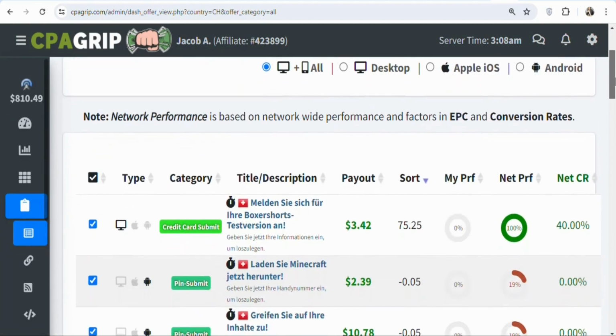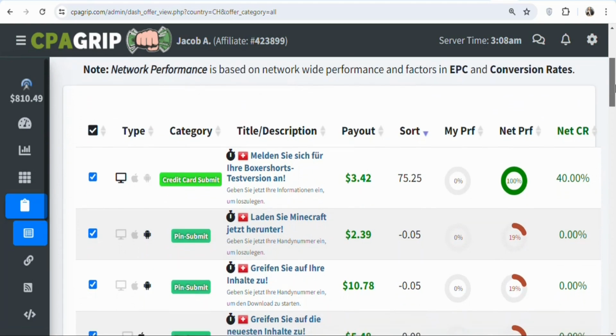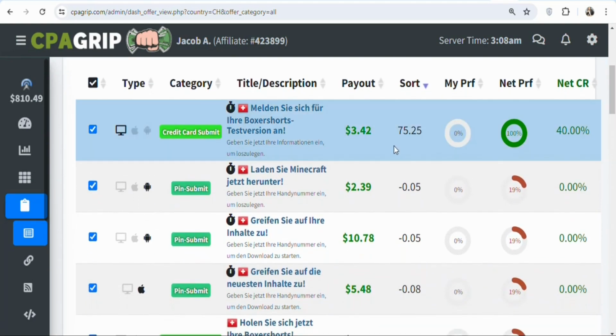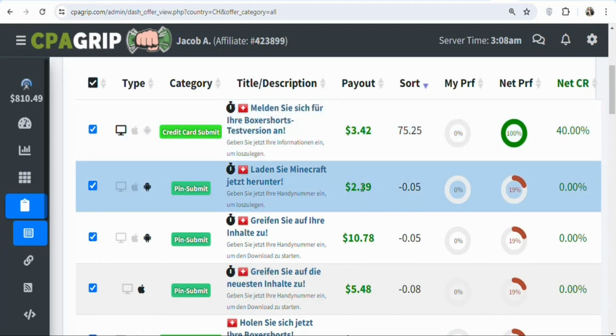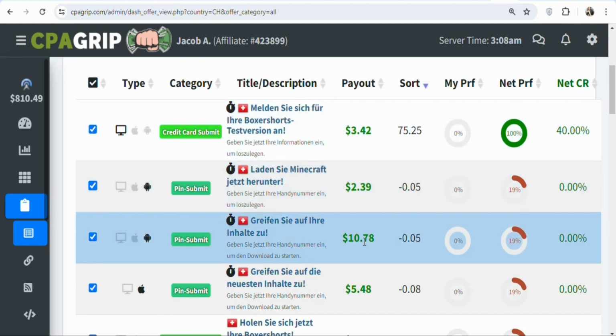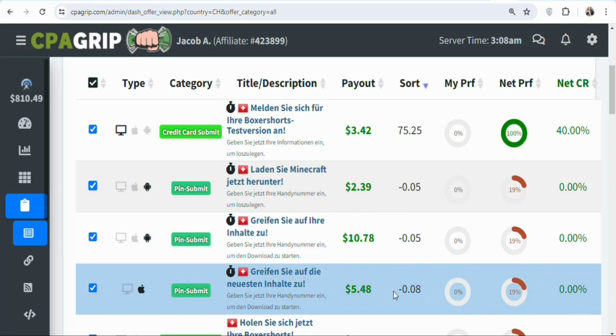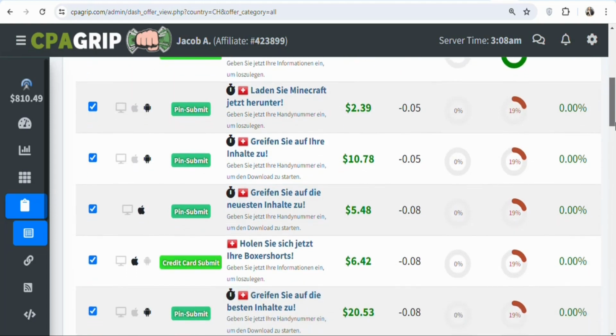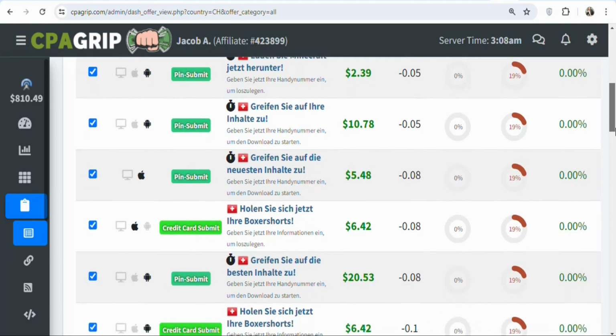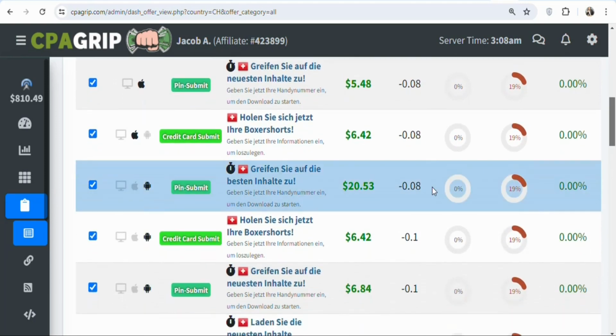If you scroll down, you can see these are offers that you can promote to people who live in Switzerland. You can see the first one, you are going to be earning $3.42. You can see $2.39, $10.78, $5.48. So these offers, the payout is much higher than the ones that we saw. So you can see a whole lot of them. This one, for example, you're going to be earning $20.53 for every lead that you get.